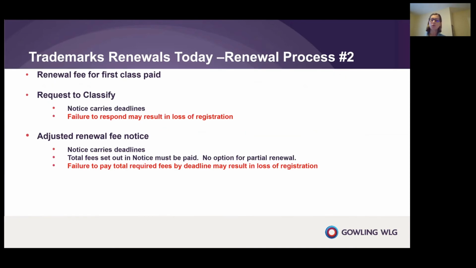The other renewal process is when you would pay the renewal fee for the first class, and then the office would ask you to classify the mark. Once the Trademarks Office approves your classification request, it will issue an adjusted renewal fee notice advising you of all of the fees that are now required in order to complete renewal of the mark.